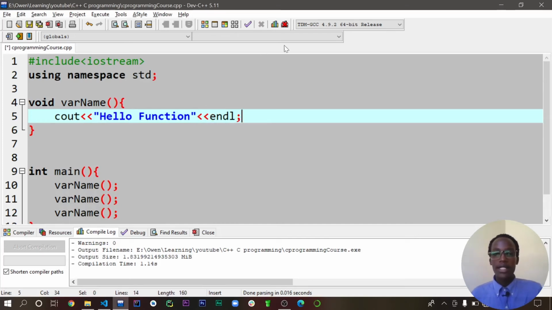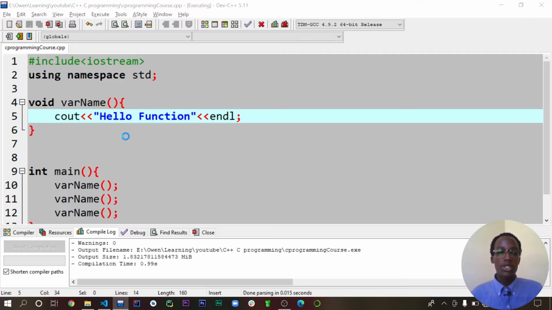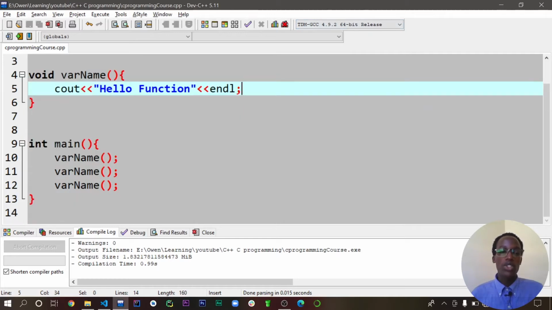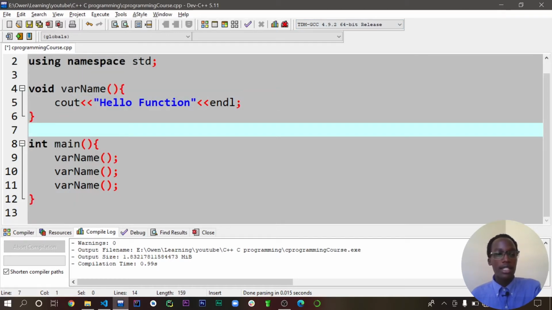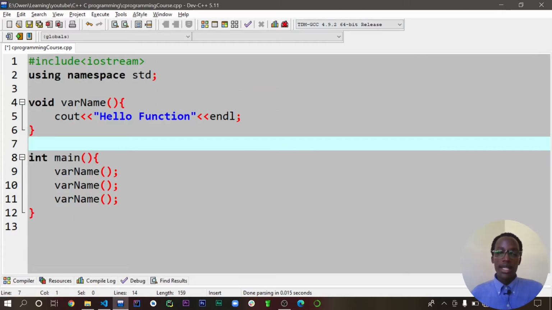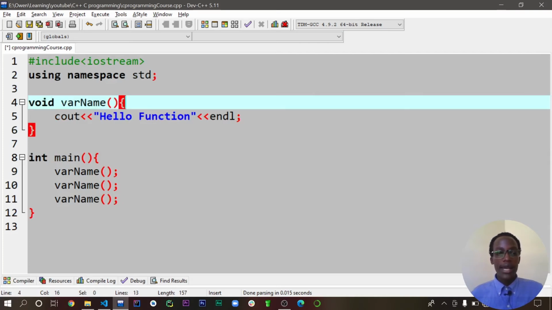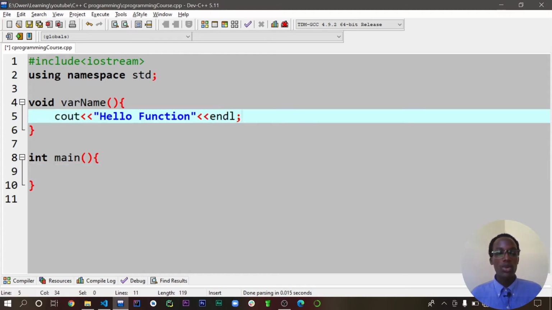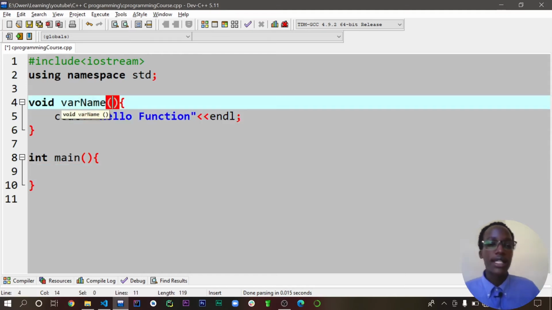And then run it again. So let's see what would actually be printed. So we now have hello function 3 times because we are calling the function actually 3 times. Now let's say we want to maybe print something more reasonable. So instead of printing something empty here, we can have our function taking some parameters, some arguments actually, or retain some parameters.